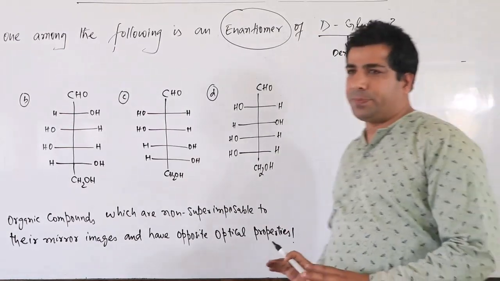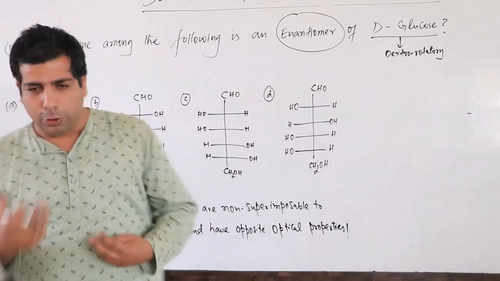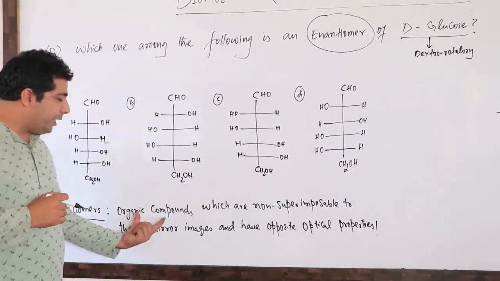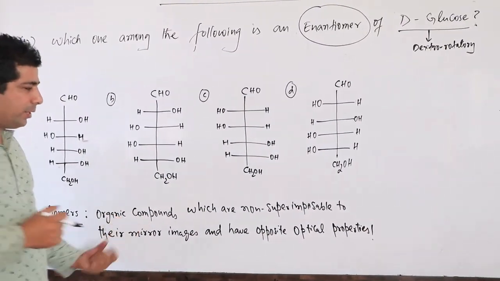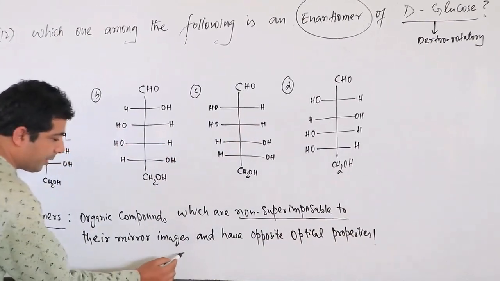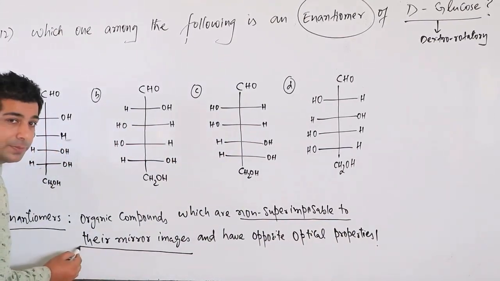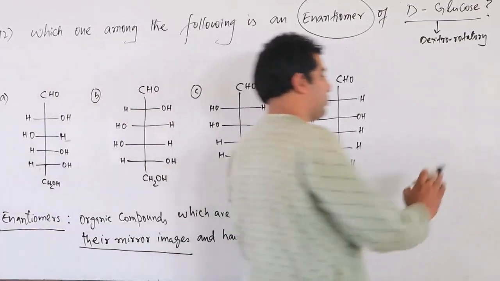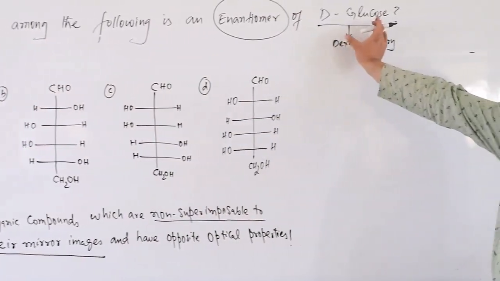Let us understand how. We need to take two organic compounds that are non-superimposable on their mirror image. Let's take D-glucose here.